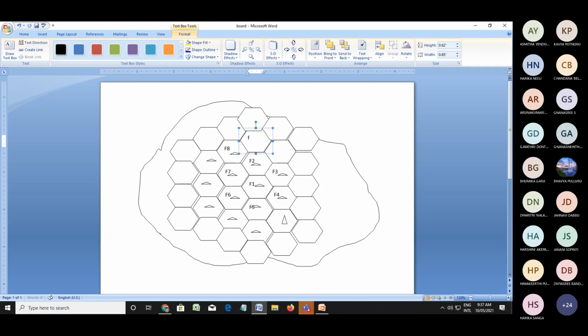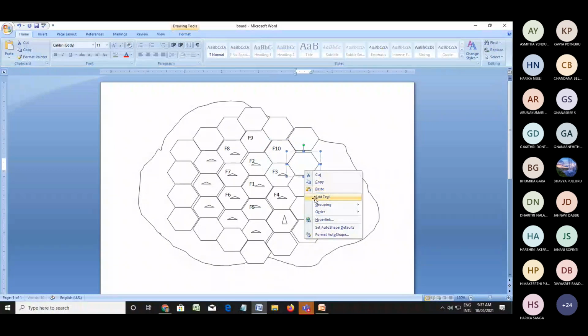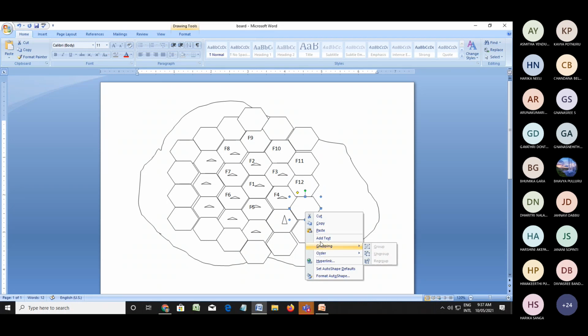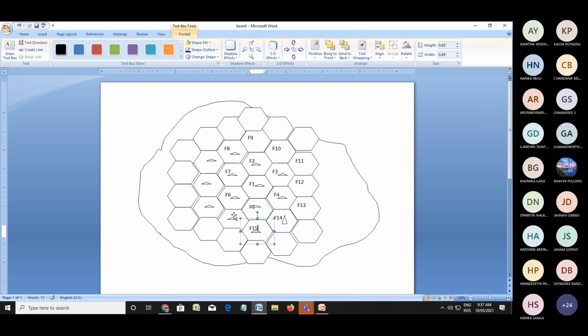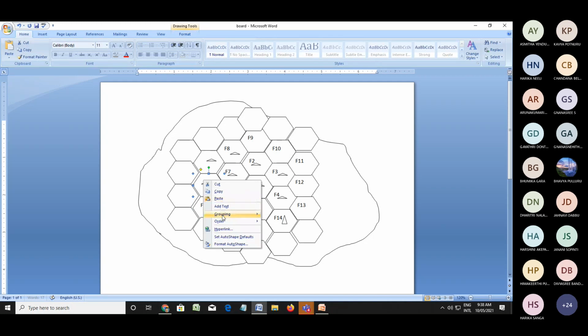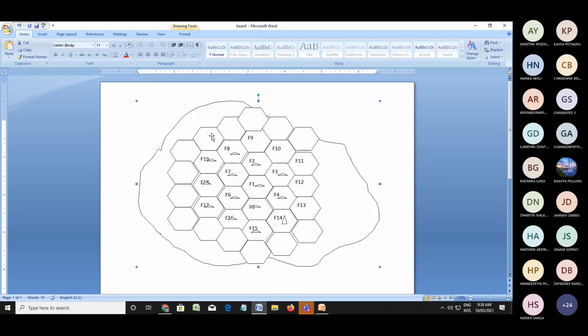like F9 frequency for this base station, F10, F11, F12, F13, F14, F15, F16, F17, F18, F19. Likewise, you have to allocate frequencies for all cells, F20, and so on, up to the number of cells.